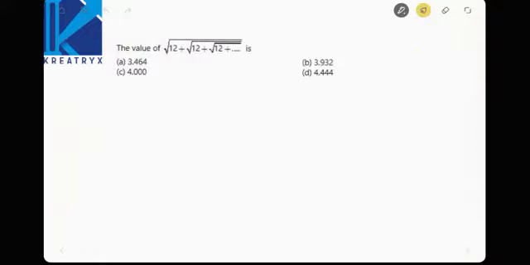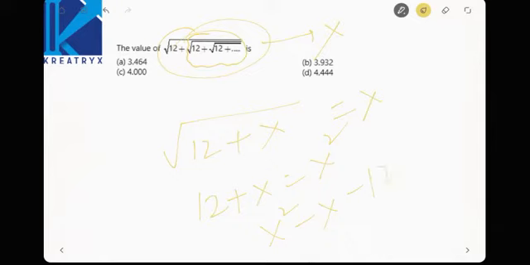Next one, the value of root 12 plus root 12 plus root 12. Now let us consider the whole value as x, and now this part will also be x, right? Now this can be written as root 12 plus x is equal to x. Squaring on both sides, what happens? 12 plus x is equal to x square. Now see here, x square minus x minus 12 is equal to 0.